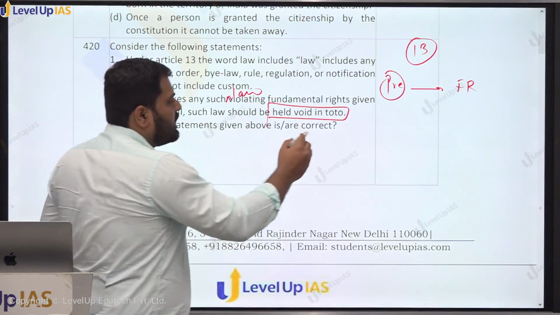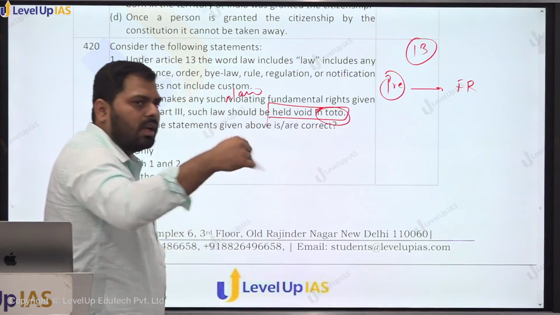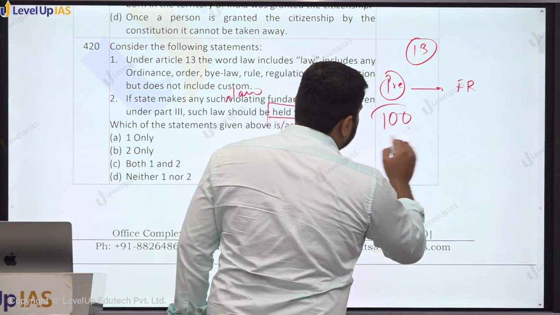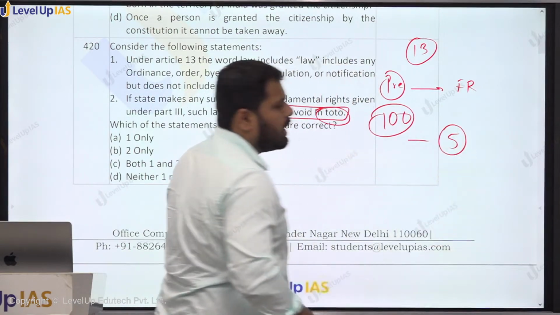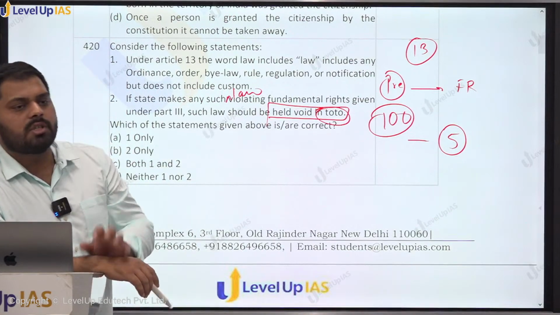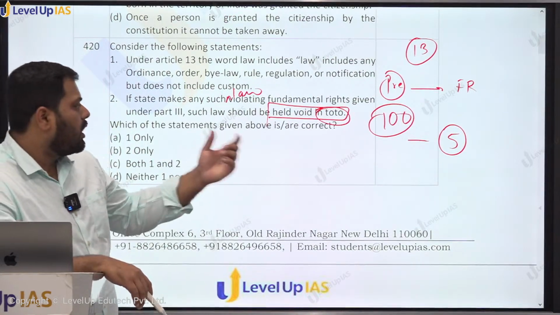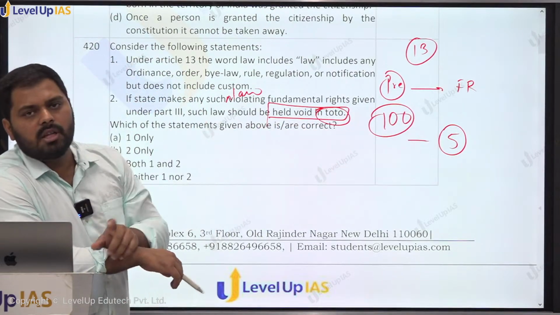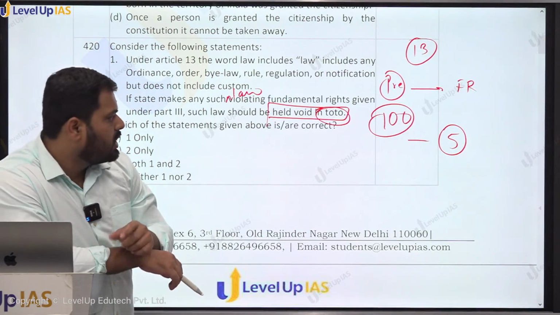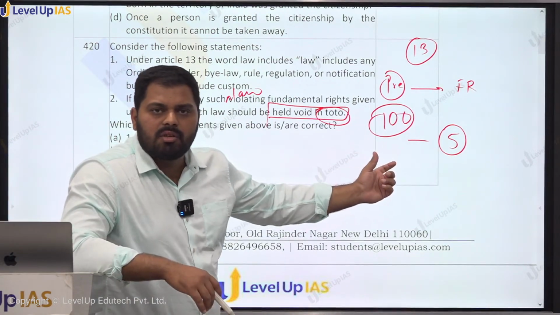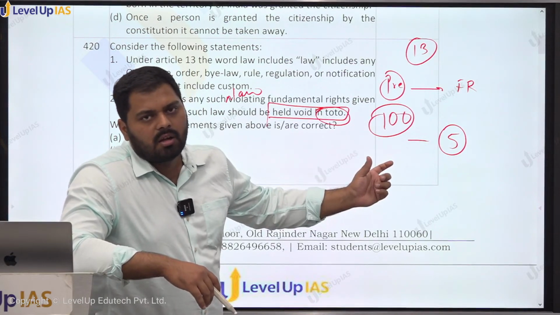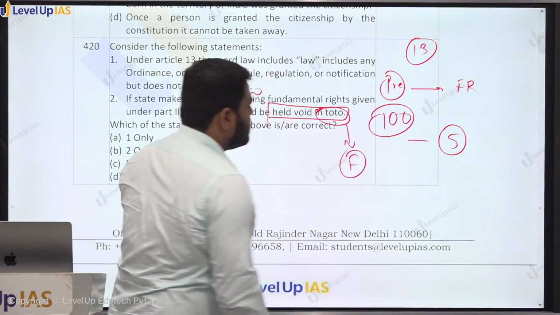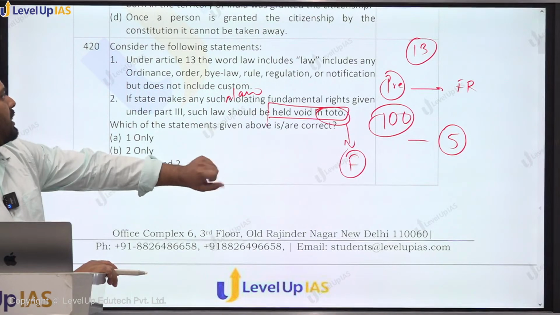But question ये क्या कहता है कि क्या वैसे पूरे law को in total void किया जाएगा? Let's say the law has 100 provisions and out of that 5 provisions are violating the fundamental rights, so should all the provisions be declared void? So it will not be that. Article 13 says only up to the extent of repugnancy or up to the extent of inconsistency. So as much of the portion is inconsistent with the fundamental rights, सिर्फ उतना ही void declare किया जाएगा, right? So this statement is false.